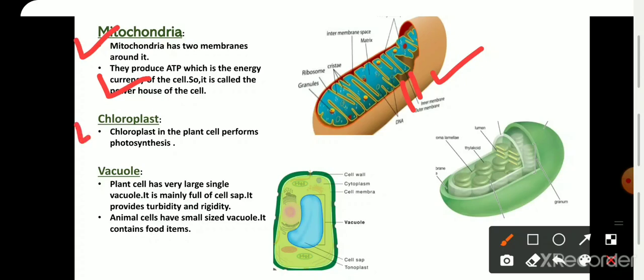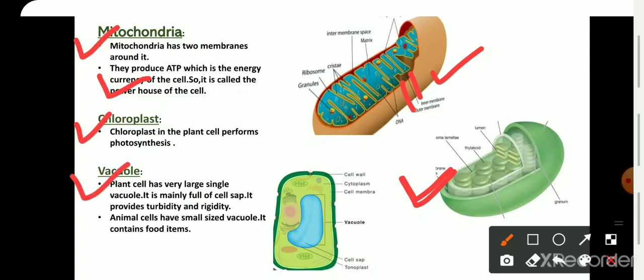Next, that is a chloroplast. So plastid containing chlorophyll is called a chloroplast. So the main function of the chloroplast in plant cell is to perform the process of photosynthesis. You may see over here, it is an image of chloroplast.